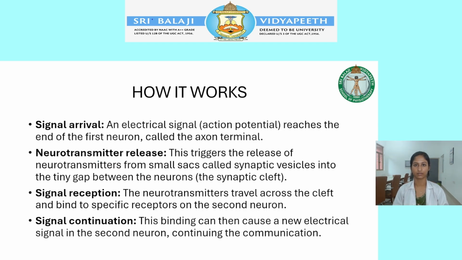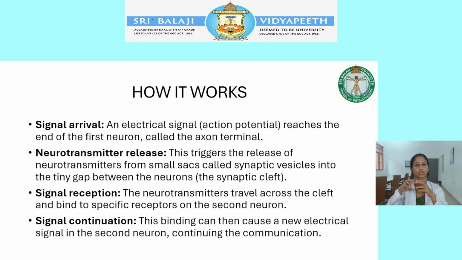How does it work? When the electrical signal reaches the axon terminal of the first neuron, calcium travels in along with it. Due to this increased calcium concentration, the synaptic vesicles are triggered to release the neurotransmitter. The neurotransmitter diffuses across the synaptic cleft and reaches the other neuron. Afterwards, the neurotransmitter is either broken down or absorbed back by the first neuron.